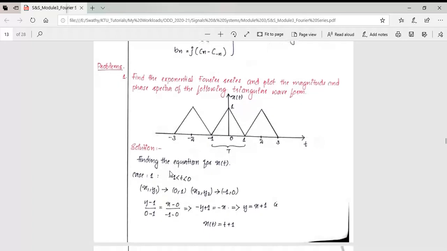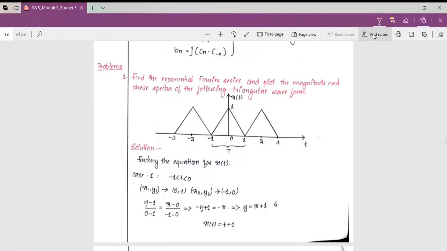Once we get a question like this, the first thing to do is to analyze the signal and find the equation for the signal x of t. Here also I am considering a full cycle of the given signal, the period from -1 to +1, and I am going to find the value of x of t in the interval -1 to +1.